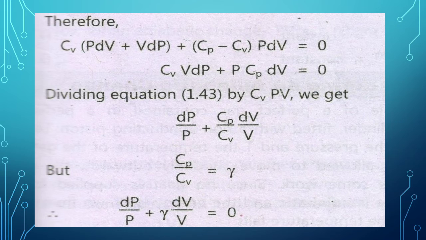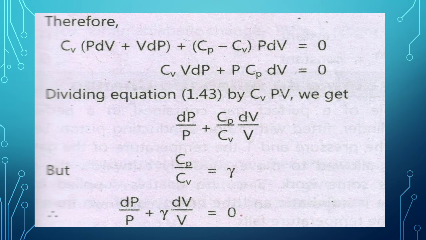Dividing this equation by Cv PV, we get dP by P plus Cp by Cv into dV by V. But the ratio of the two specific heats, Cp by Cv, is equal to gamma. Therefore, the above equation becomes dP by P plus gamma dV by V is equal to 0.